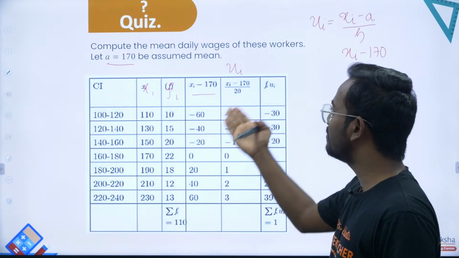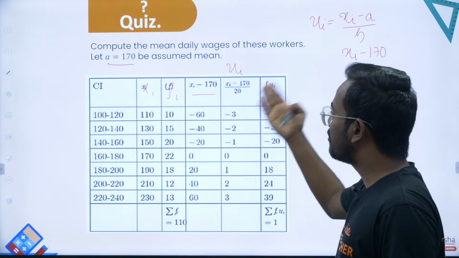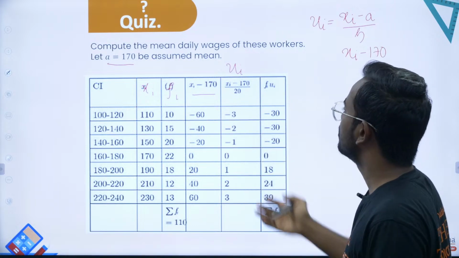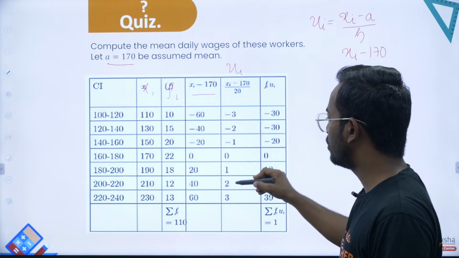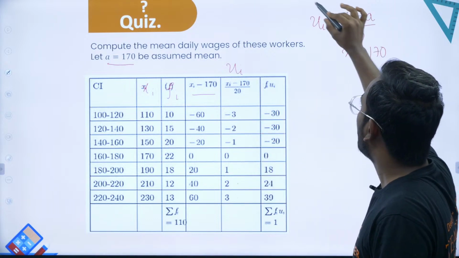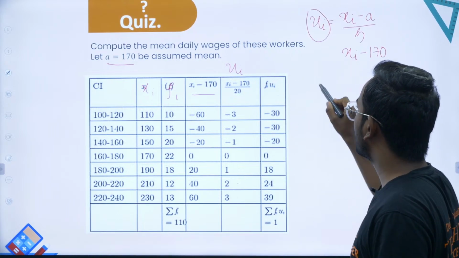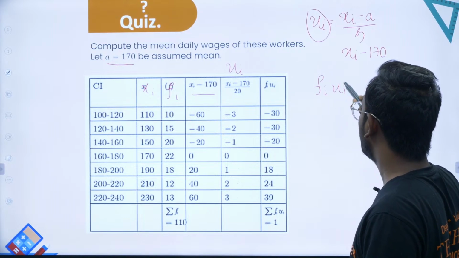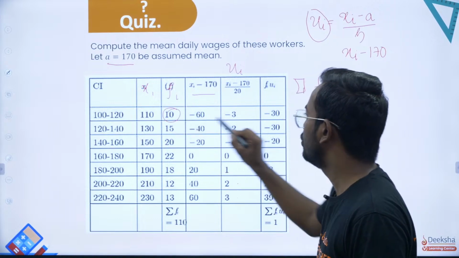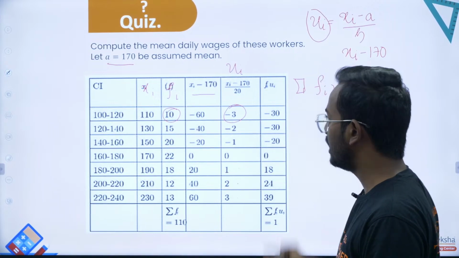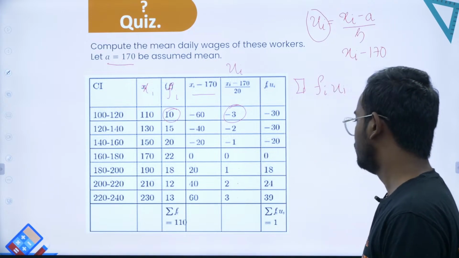Now you have xi minus 170. Now divide each entry by 20. This is also called step deviation, where you divide the differences by h. If you divide by 20, you get minus 3, minus 2, minus 1, 0, 1, 2, 3. So all the ui's are obtained. Your job now is to get fi ui, because in my formula you have summation fi ui. So taking fi times ui, you end up with minus 30, minus 30, minus 20, 0, 18, 24 and 39.